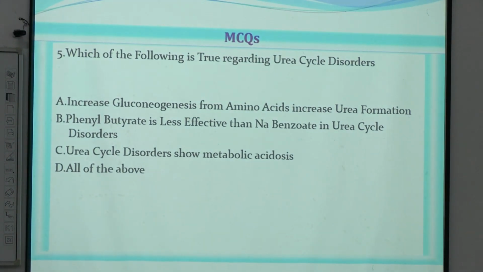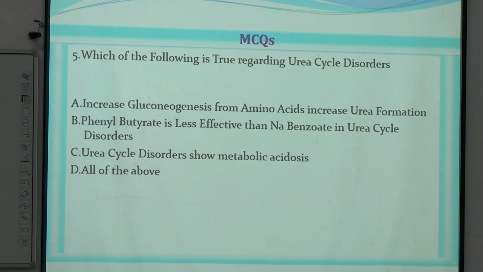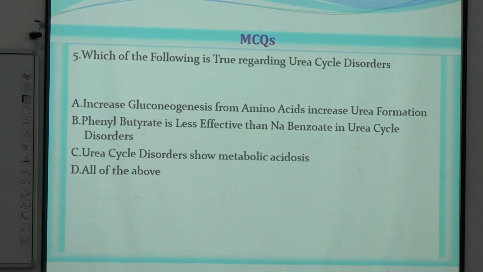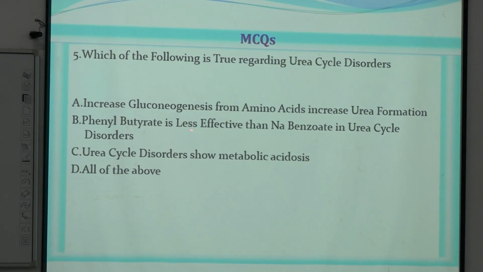If oxaloacetate is getting formed from fumarate, we need to run the cycle. Okay, to run the cycle, the urea cycle is producing urea also. Clear? Next, phenyl butyrate is less effective than sodium benzoate in urea cycle disorders. So this is from treatment modality or from management.